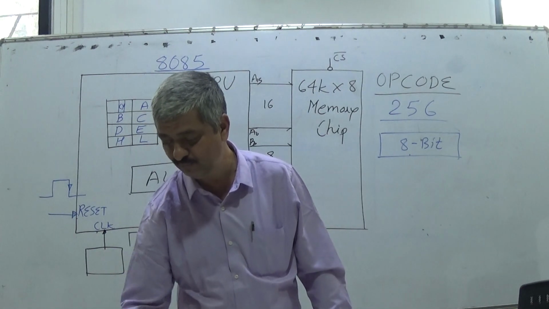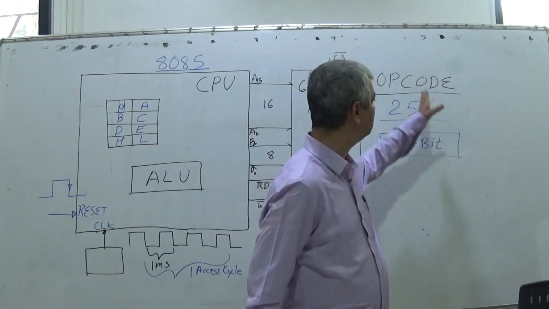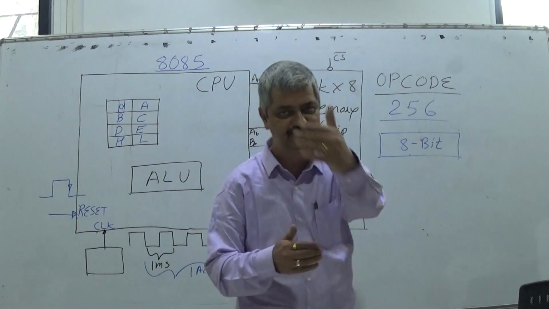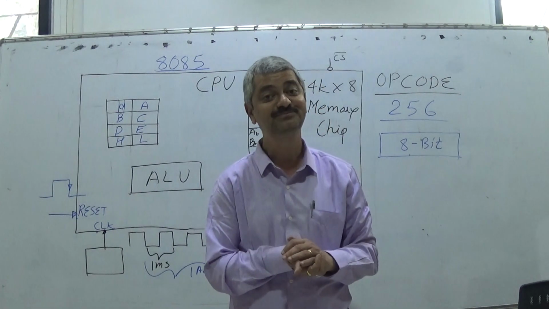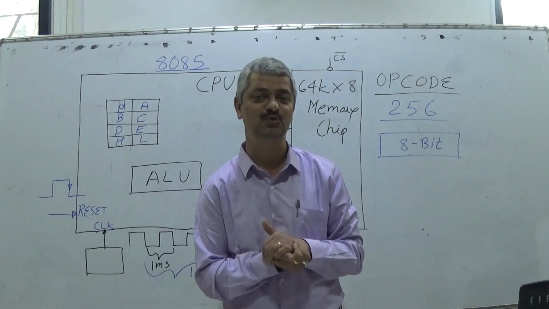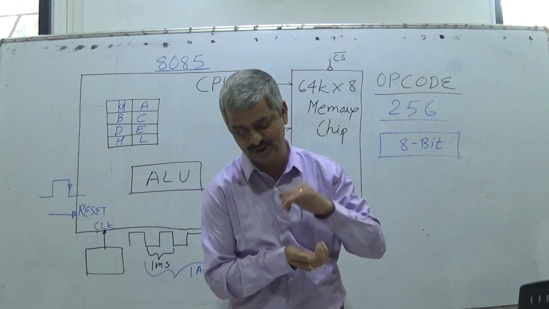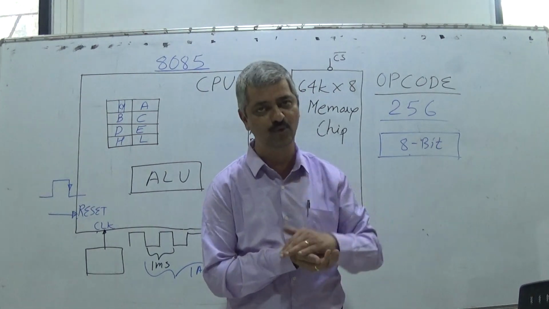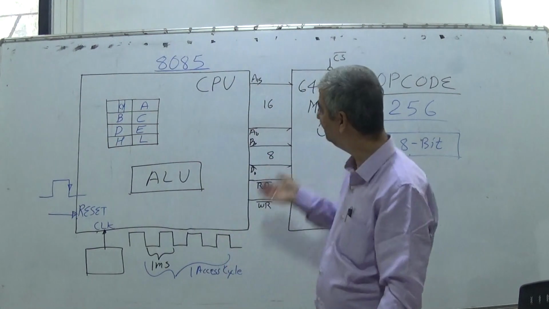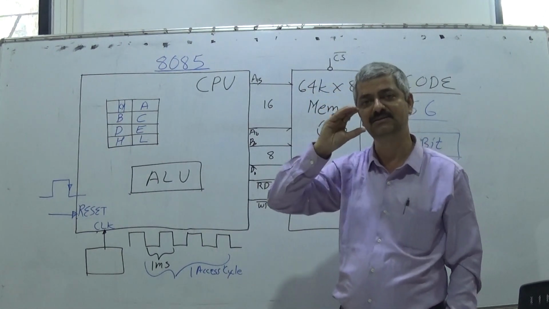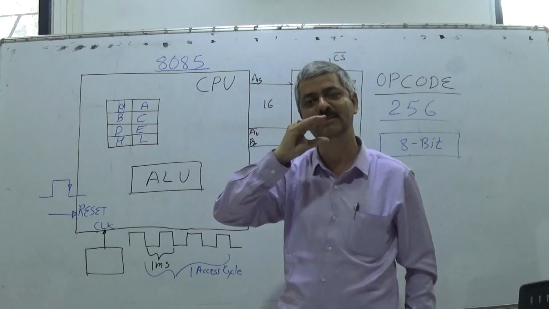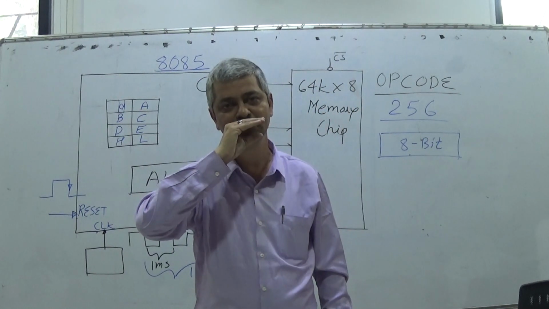So these instructions, just like a sequence of opcodes, this operation, after that this operation, after that this operation, so where should it be stored? That's what von Neumann has told, that this sequence of operations, that is the opcodes, is stored in the memory in some fixed area.